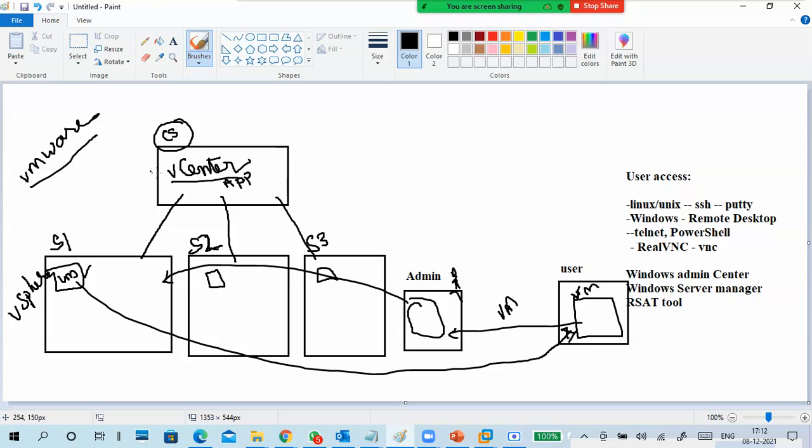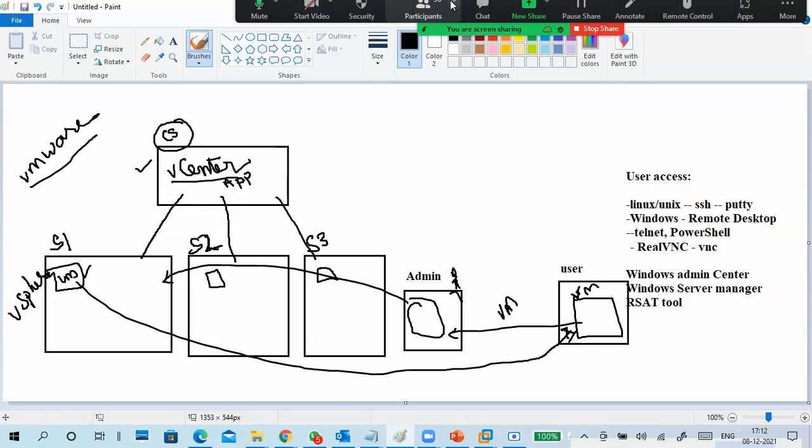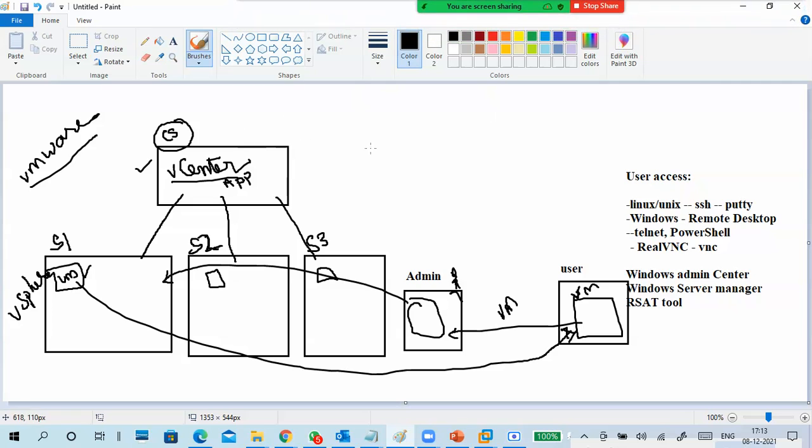So here we see vCenter, vSphere. Guys, sorry, because of this throat pain and fever, my mind has stopped. Where are we? vCenter. Guys, do you understand the vCenter concept? Through vCenter, I connected to multiple servers, meaning multiple servers can be managed from a single server or a single application. Guys, did you understand this point or not?